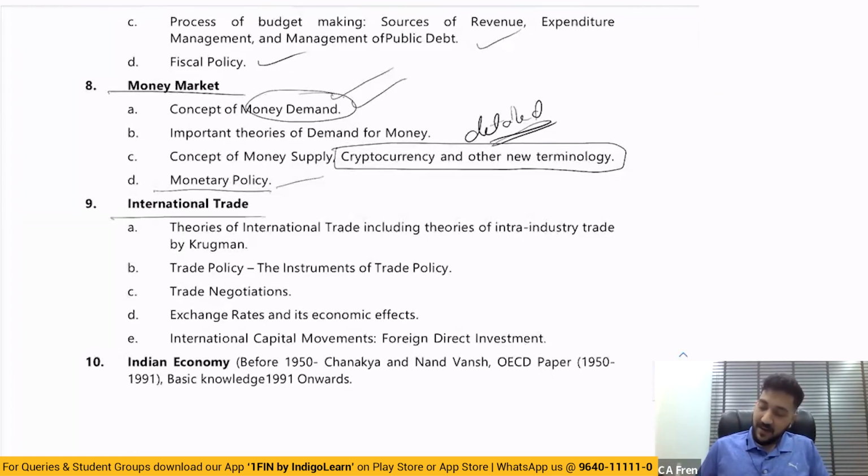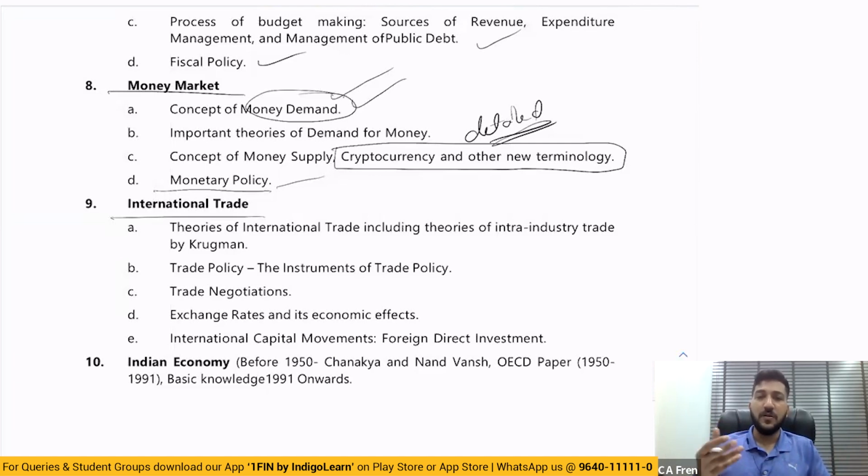Then there is international trade, all these international trade concepts which are directly carried from inter to foundation with a lot of refinement, because there was so much information which was not required from the examination point of view, so much information which was old and not relevant to the students.